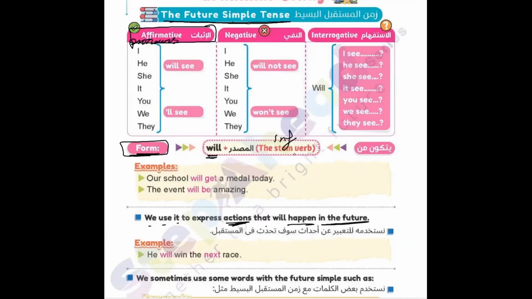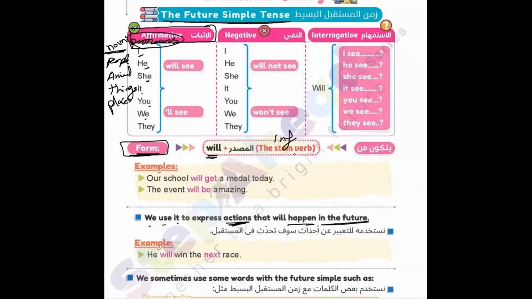Nouns, as we know, could be people, animals, things or places. Any one of these could be the noun I start the sentence with. Or I can start the sentence with pronouns, like I, he, she, it, you, we, or they.